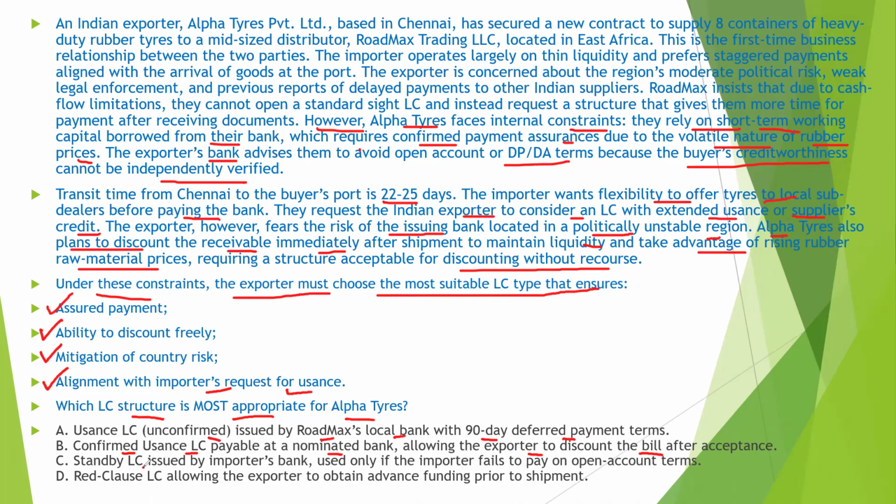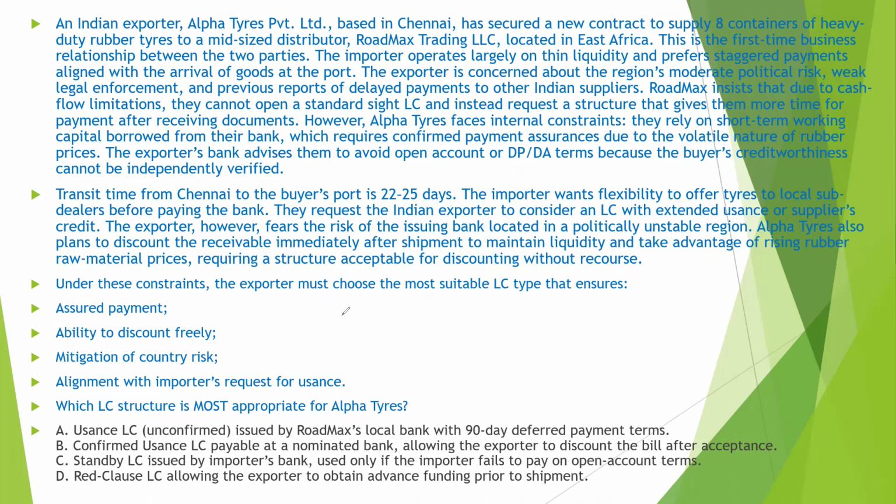C. Standby LC issued by importer's bank, used only if the importer fails to pay on open account terms. D. Red clause LC, allowing the exporter to obtain advance funding prior to shipment. So these four types are there. Which one is the most appropriate that you have to tell?